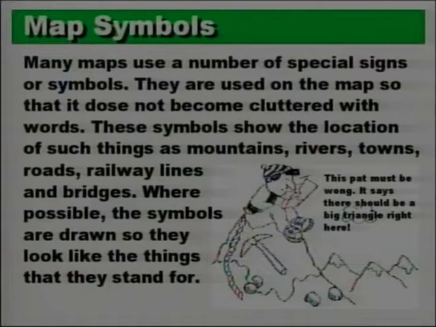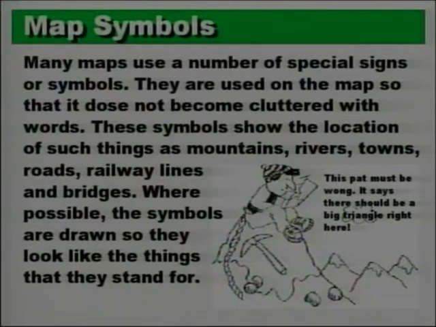It tells us that a lot of maps use a number of special signs or symbols. They are used on the map so that it does not become cluttered with words. Imagine if everything was written in words, your map would be full of words or sentences. So instead of writing words, you might as well just use symbols or keys on the map. And these symbols show the location of such things as mountains, rivers, towns, roads, rail lines, and bridges. Where possible, the symbols are drawn so that they look like the things they stand for.